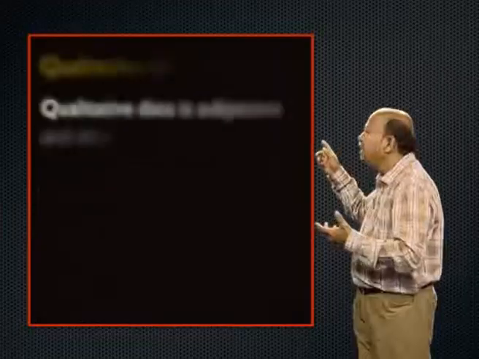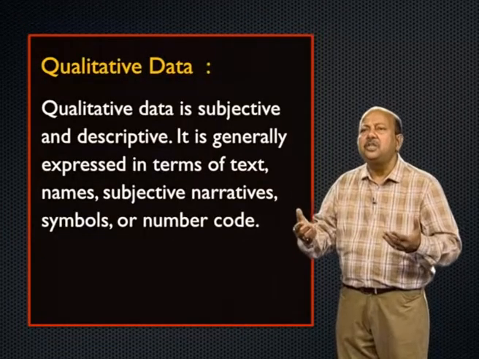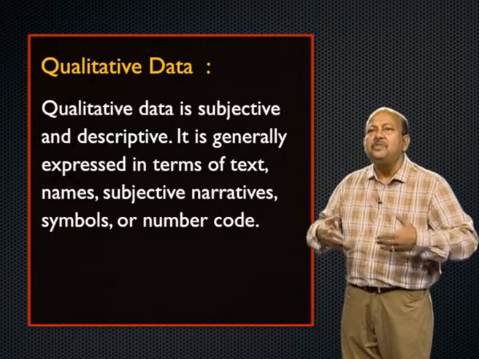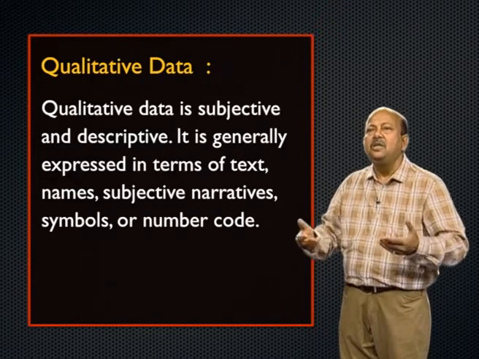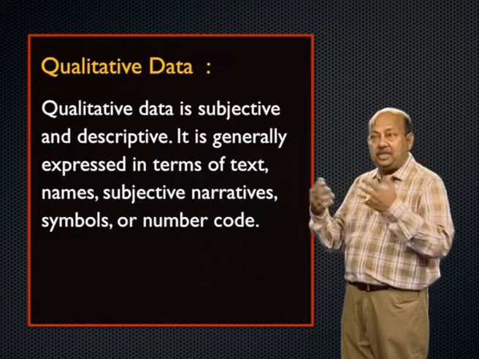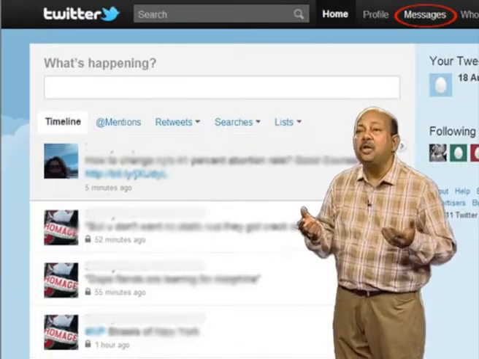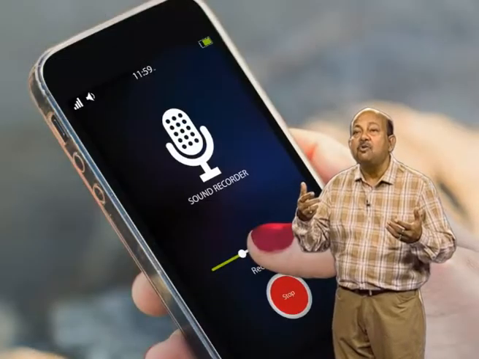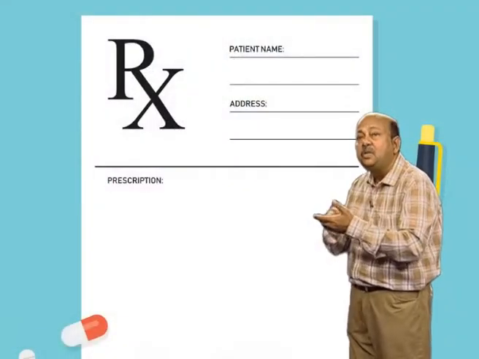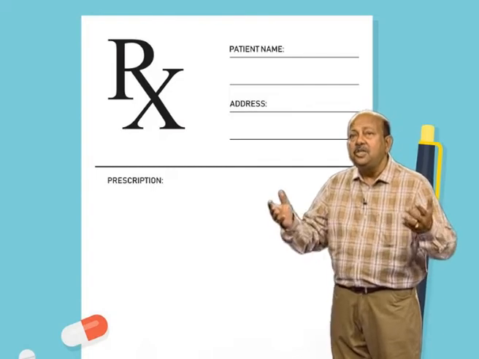So, let us understand what is qualitative data and quantitative data. Qualitative data is basically expressed in subjective terms. It is descriptive in nature and it is expressed in terms of text, names, subjective narratives, symbols or number codes. For example, your tutor message is an example of qualitative data, voice recording is qualitative data, medical prescription is also qualitative data. So, this is qualitative data.